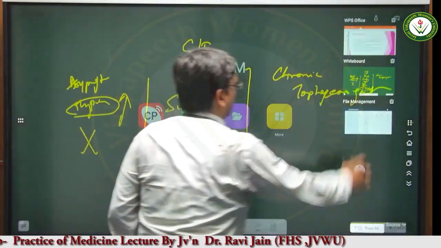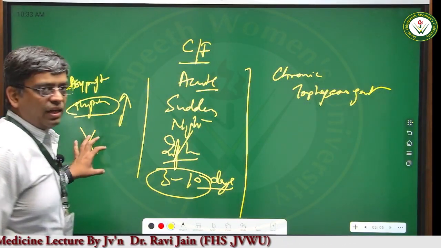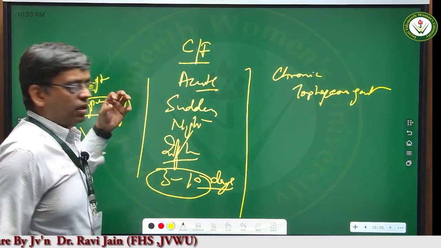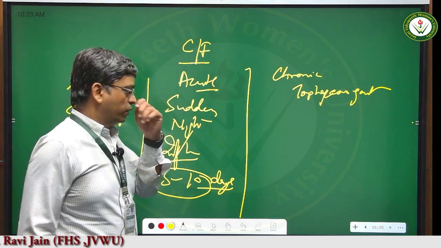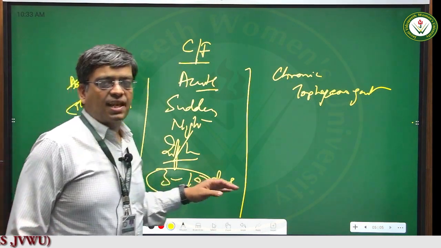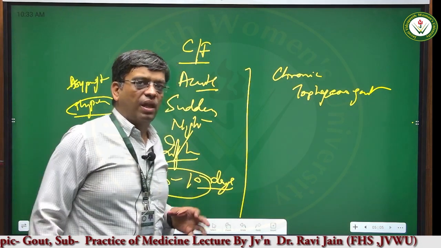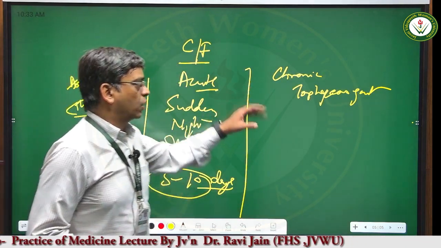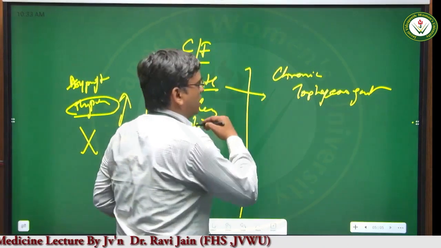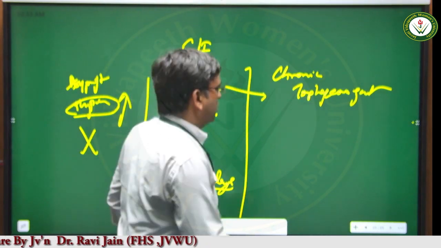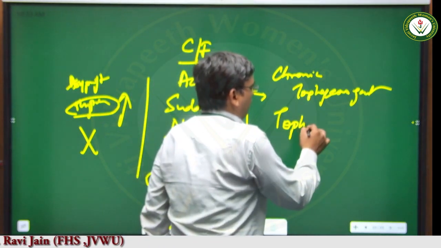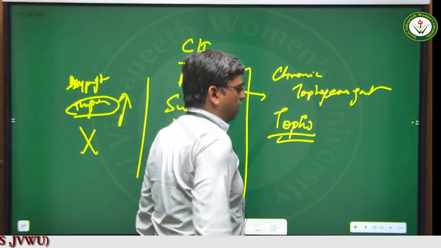So, we have seen there are three phases. First, the asymptomatic hyperuricemic phase, when there are no symptoms but increased level of the uric acid. Then the acute phase, characterized by podagra, sudden, severe pain that is coming at night. Then chronic tophaceous gout, when this acute phase is coming again and again and later on results in the formation of tophi or the chalky material.